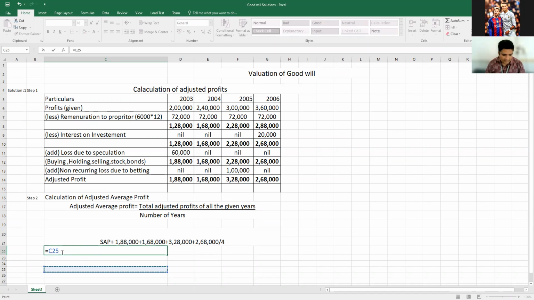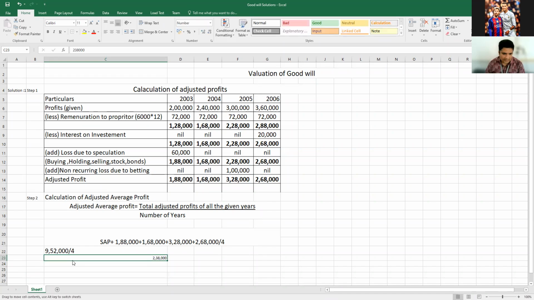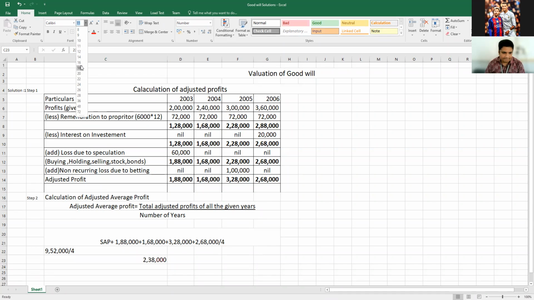If you type some other things after equals, it will take it. Okay, so you will get 2,38,000. That's all. So the amount you will get is 2,38,000.